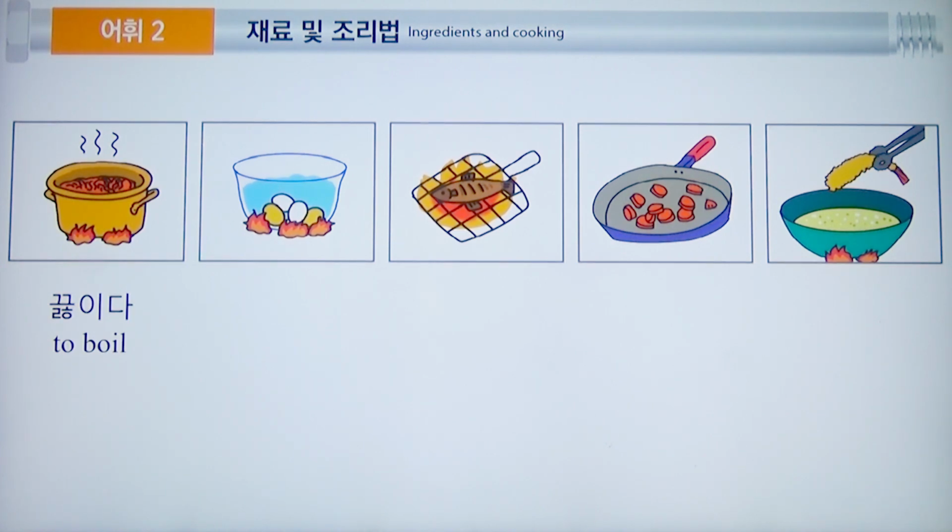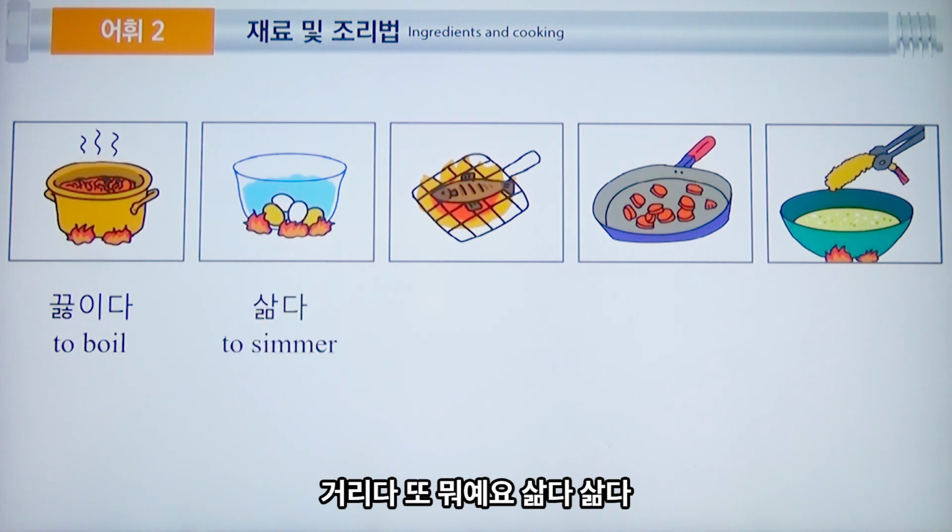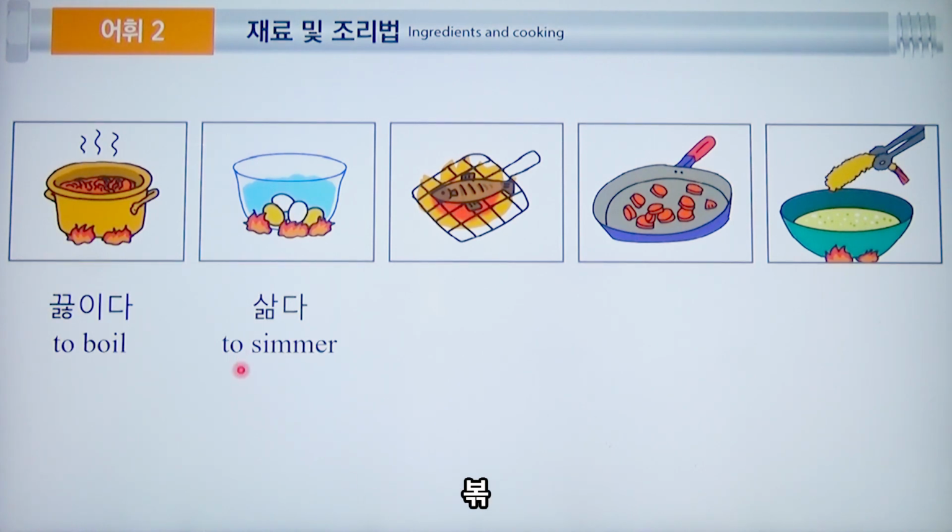끓이다, to boil. 삶다, to simmer. 굽다, to grill.